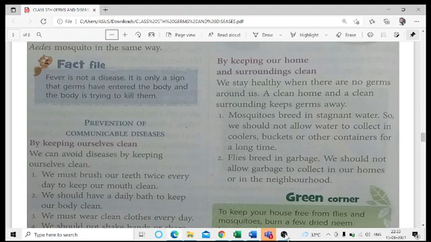And finally, when the water gets filled there, the breeding of the mosquitoes is going to take place. Breeding of mosquitoes means what? That is, the mosquitoes will start increasing their number, because they lay eggs in stagnant water. Stagnant water means ruka hua pani, the water which is not moving, jama hua pani. So the mosquitoes lay eggs in that, and finally they start increasing their number.